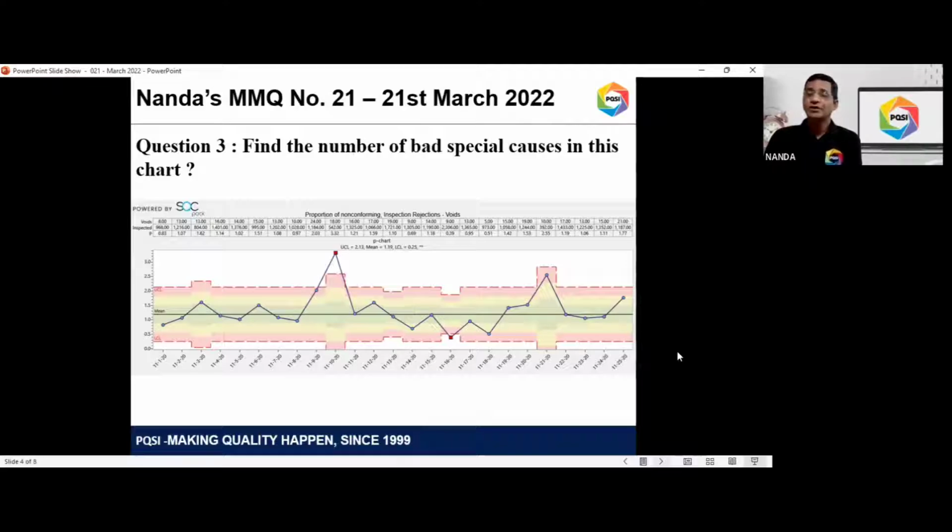For questions 1 and 2, there are two parts to the question and it is a text answer. The first part is to say whether it is stable or unstable.